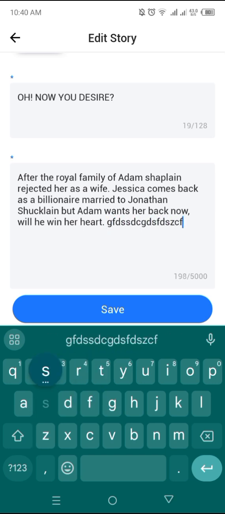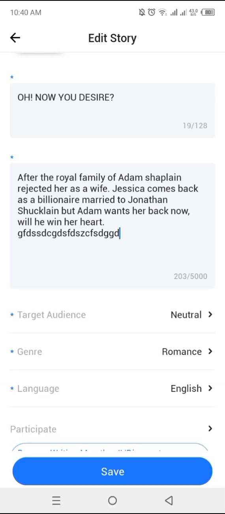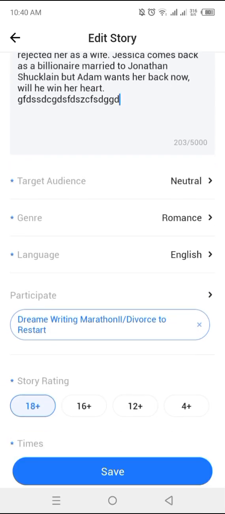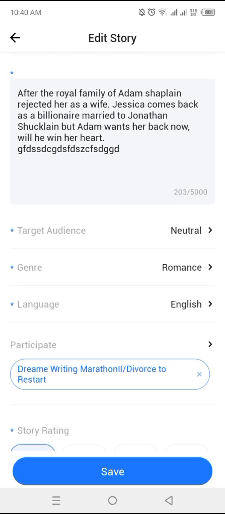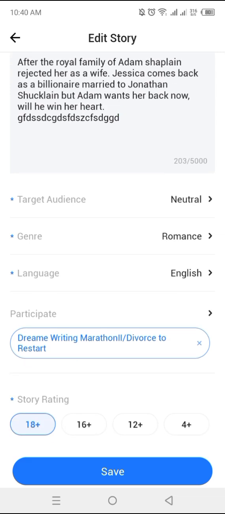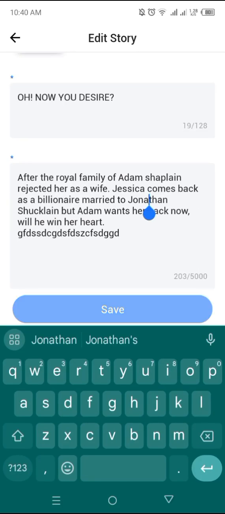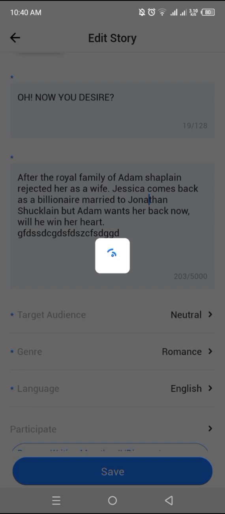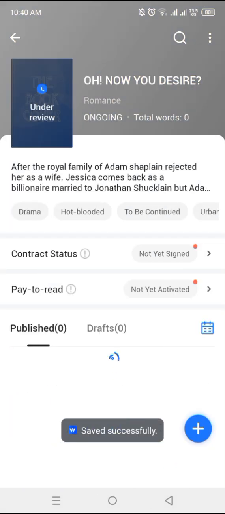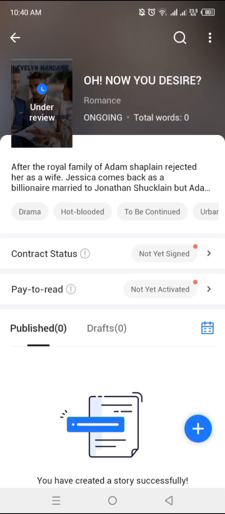The description has to fit 200 words. So you have to make sure that the words are like 200. I was just using blah blah blah so that I can fit everything in, and then you save your book. You make sure that you click the marathon that you want to join for the competition. So yeah, and then you save your book,